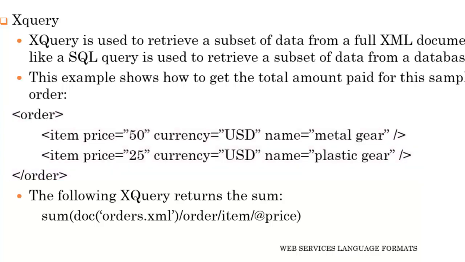This means Metal Gear is an item name and its price is 50 USD. Item price equals 25, currency equals USD, name equals Plastic Gear. This means Plastic Gear costs 25 USD. The following XQuery returns the sum from the document orders.xml. This means it has to fetch the data from the XML document.